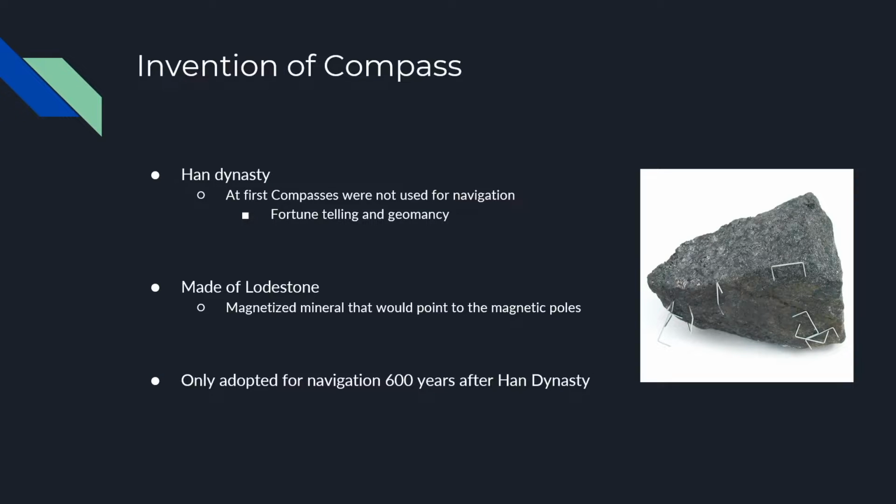The early compasses were made of lodestone, a naturally magnetized piece of the mineral magnetite. Lodestone aligns itself with the Earth's magnetic field. When the lodestone was suspended in a way that it could turn freely, it would always point towards the magnetic poles. These early compasses were used to find areas suited for houses, fields for crops, and the search for rare gems. The compass was only adopted for navigation some 600 years later than the Han Dynasty.